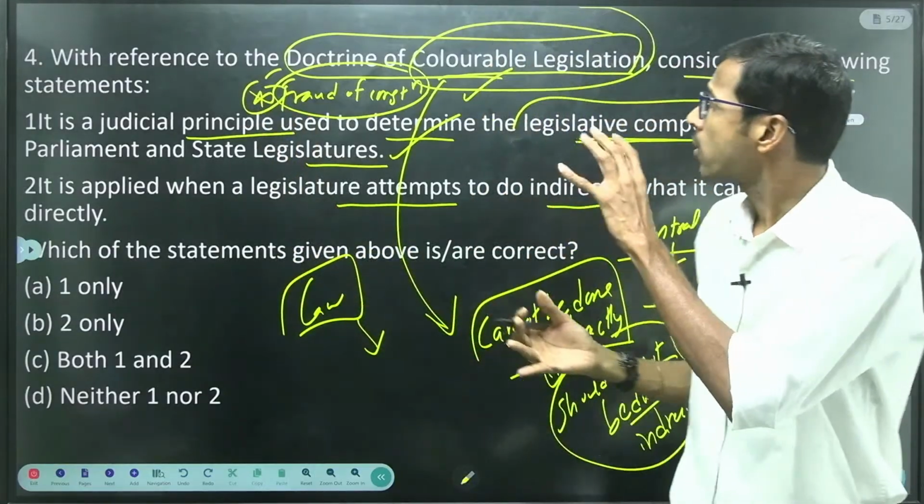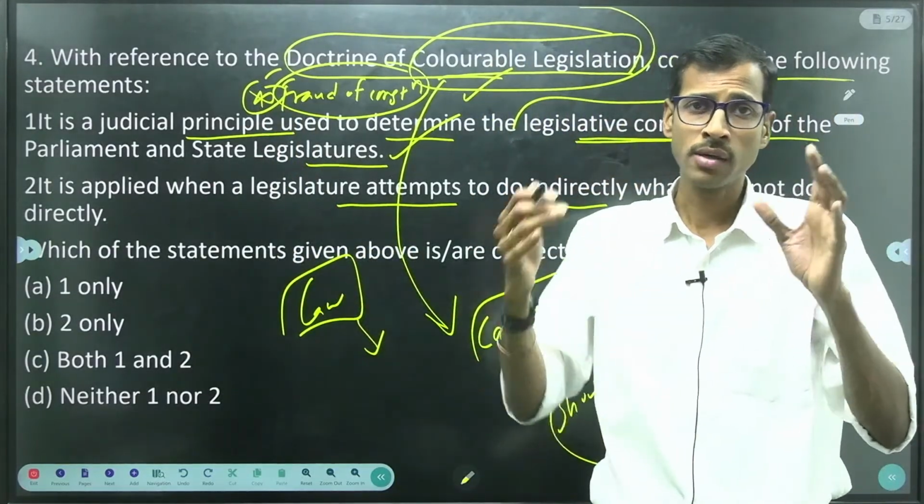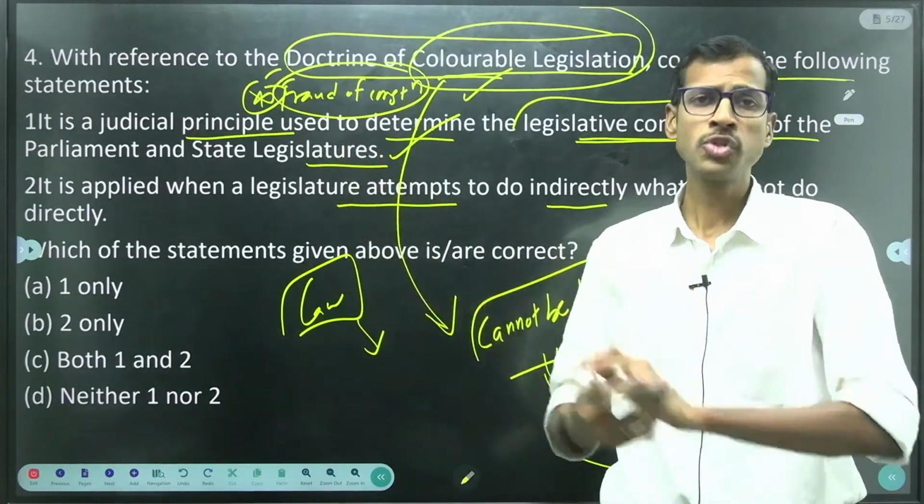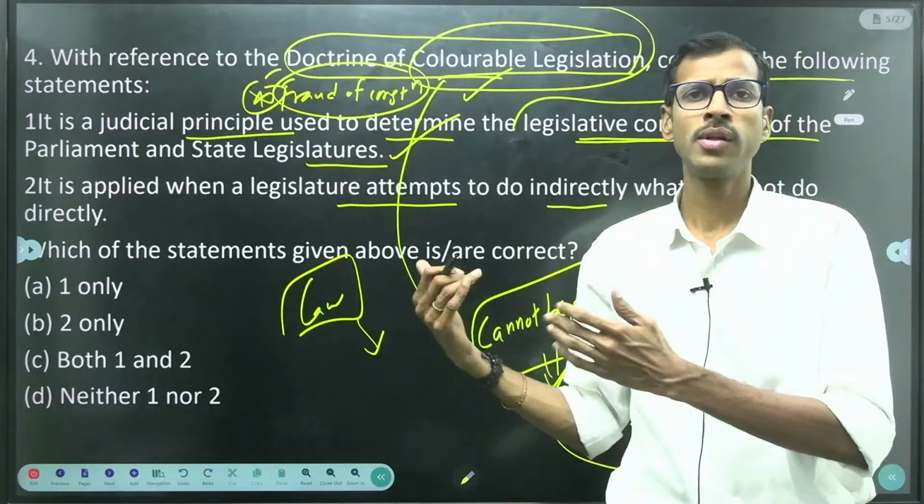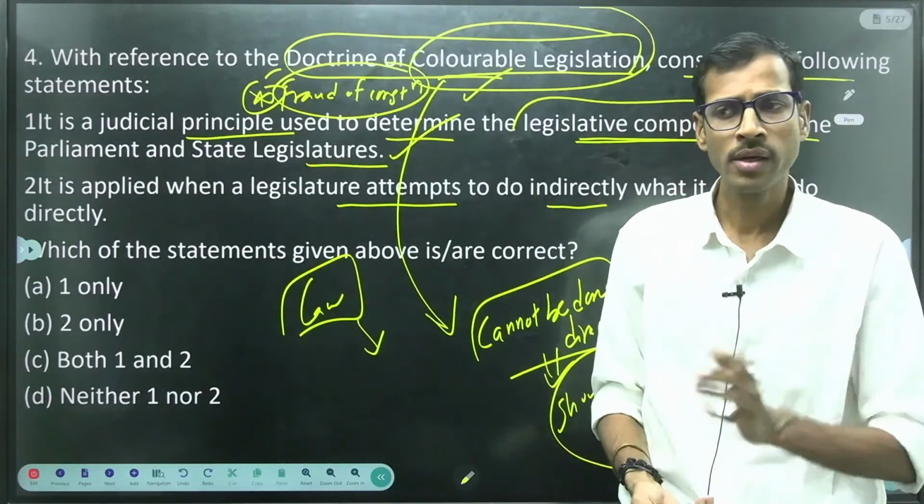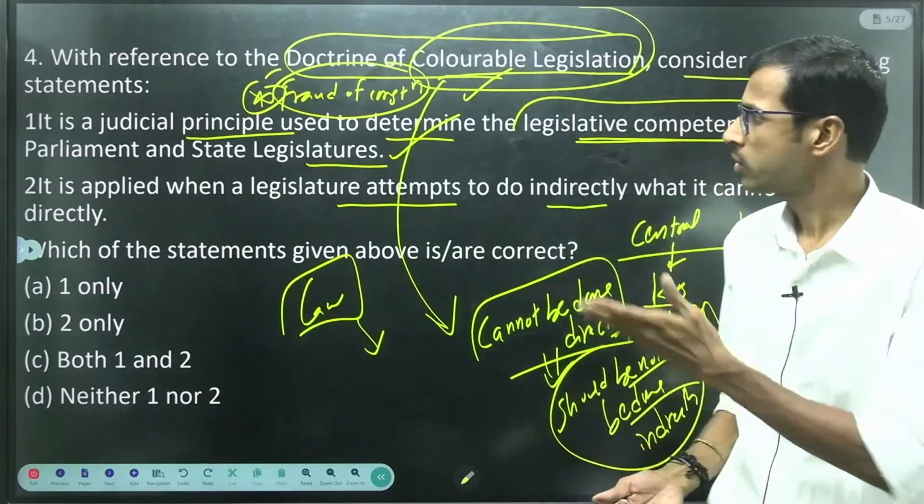This particular doctrine of colorable legislation was taken from the British administration into the Indian Constitution. We continued it in the Indian Constitution of 1950. Later on, we are completely continuing this procedure, right?